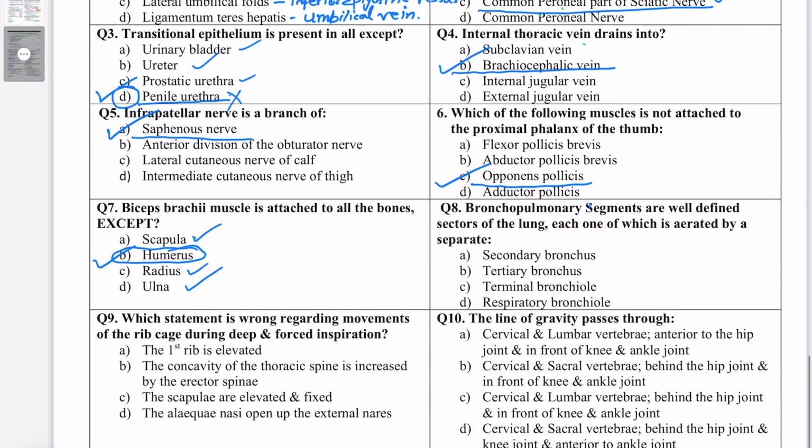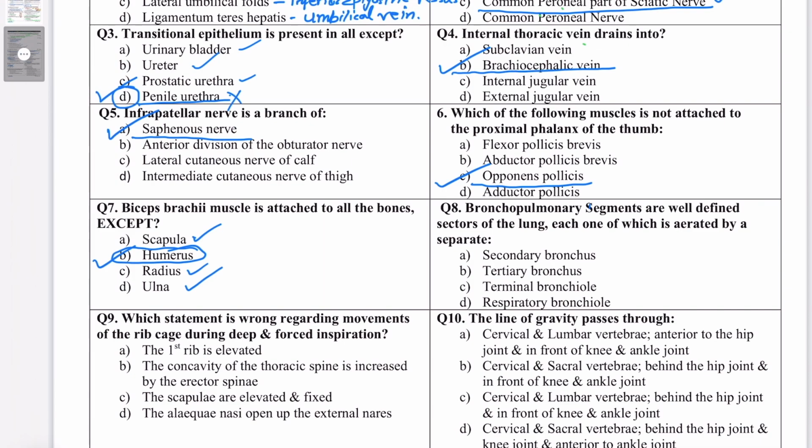Question number 8. Bronchopulmonary segments are well-defined sectors of the lungs, each one of which is aerated by a separate: secondary bronchus, tertiary bronchus, terminal bronchus, respiratory bronchiole.